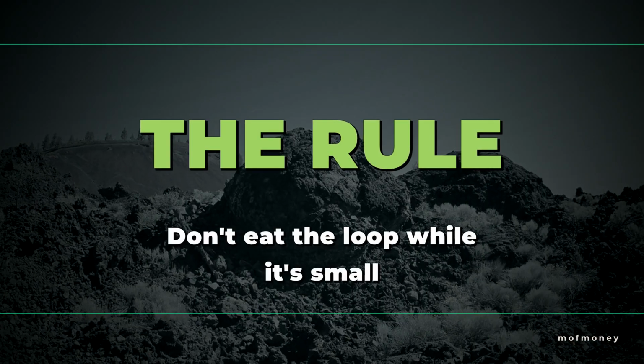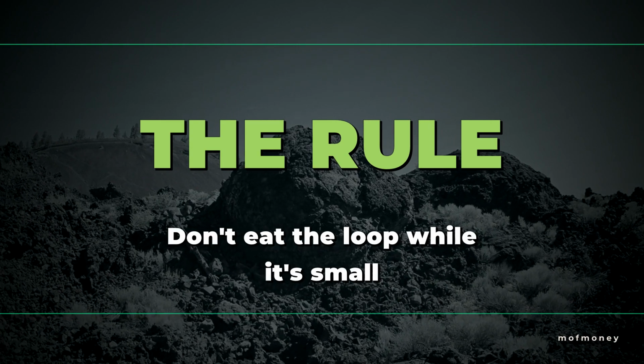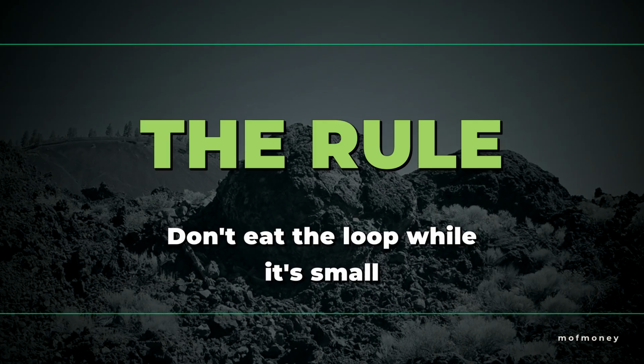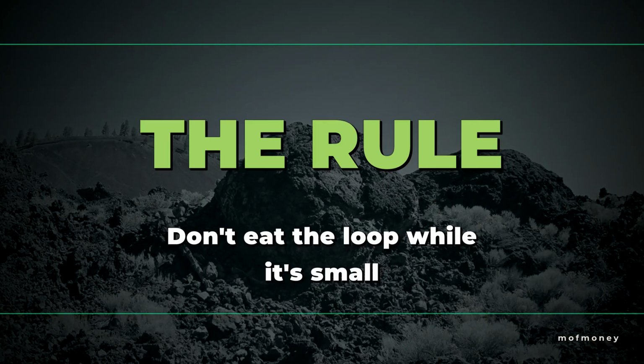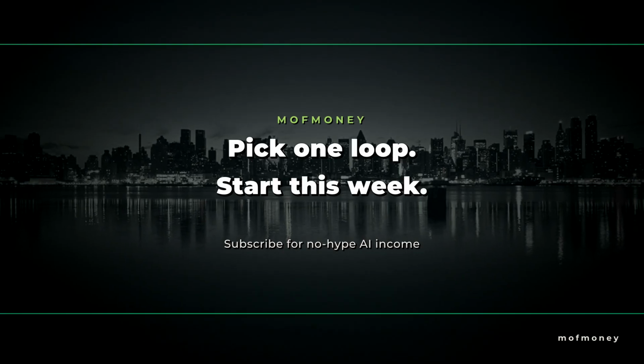Here's the rule that decides everything. Don't eat a loop while it's small. Reinvest every early dollar until the income is loud enough to live on. That patience is the whole edge, and AI just makes each turn of the loop faster. Pick one loop, put in your $100, and start before you feel ready.